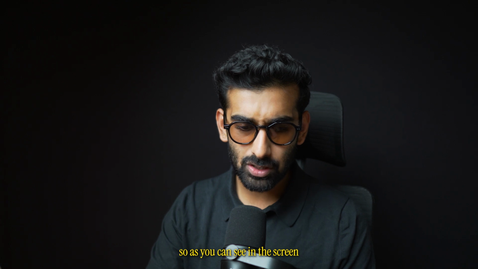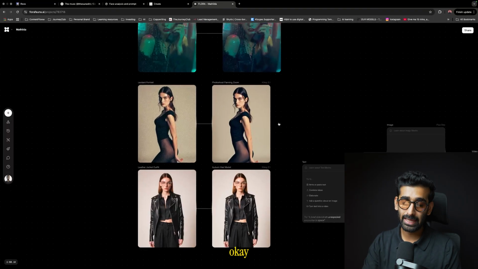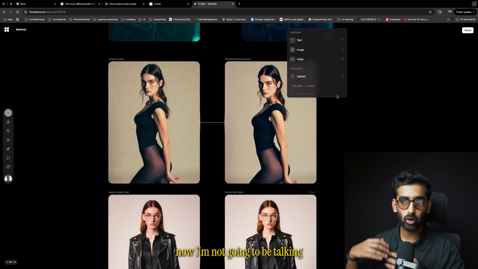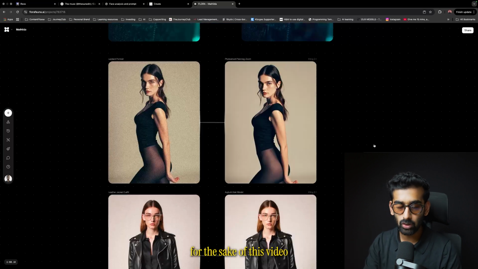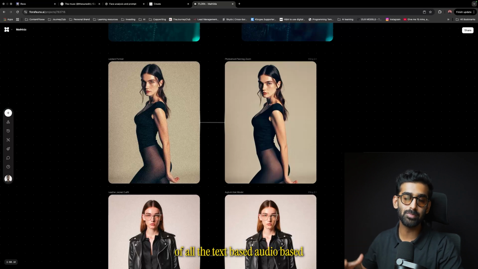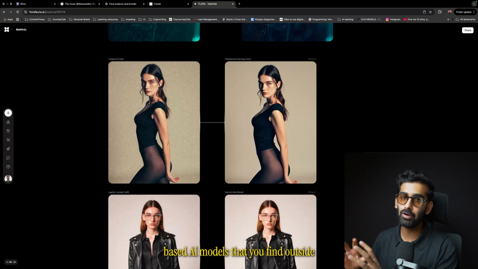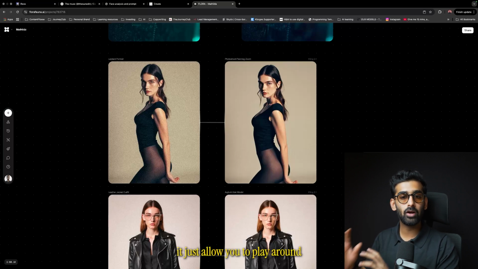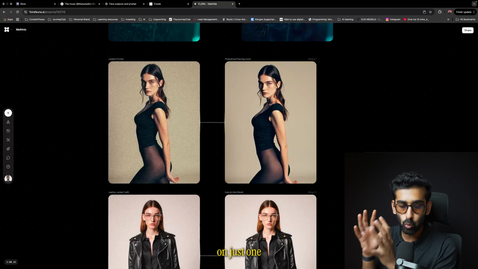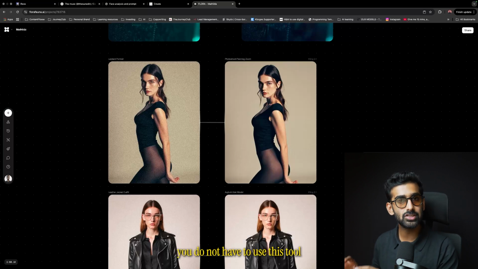So as you can see on the screen, I'm using a tool by the name FloraFauna.ai. Now I'm not going to be talking about this tool in detail for the sake of this video, because this tool is pretty much the culmination of all the text-based, audio-based, and video-based AI models that you find outside. It just allows you to play around with all those models on just one black infinite canvas. Okay, you don't have to use this tool.